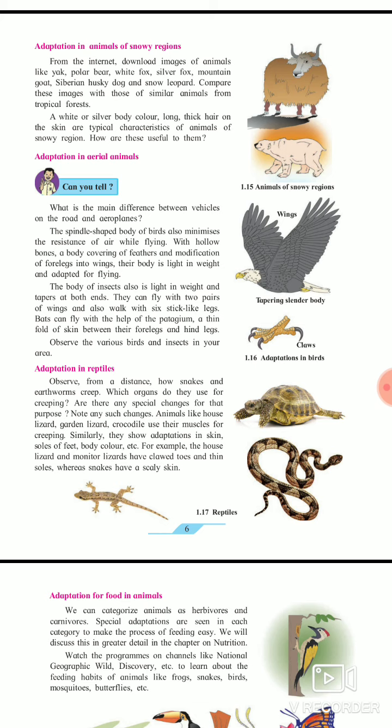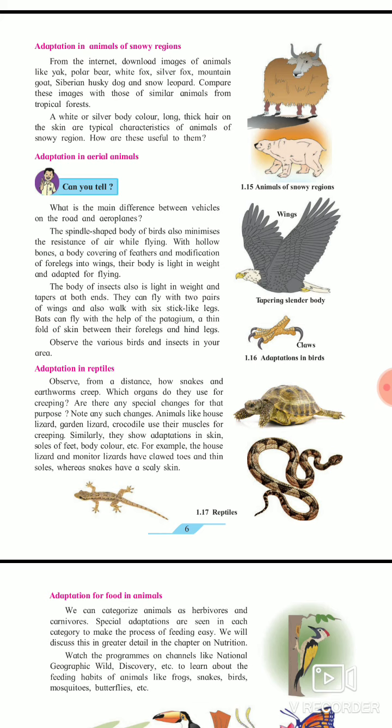Means from internet, you can see the image of yak, polar bear, white fox, silver fox, mountain goats, Siberian husky dog, and snow leopard. You can search on internet the pictures of these animals. Compare these images with those of similar animals from a tropical region. Means husky dog is a pet animal also, but when the husky dog is at our home, the hair is very less, but the husky dog which is found in a polar region, the number of hairs on their body is very high, and their teeth are also fine. Okay, because they are also a carnivorous animal.